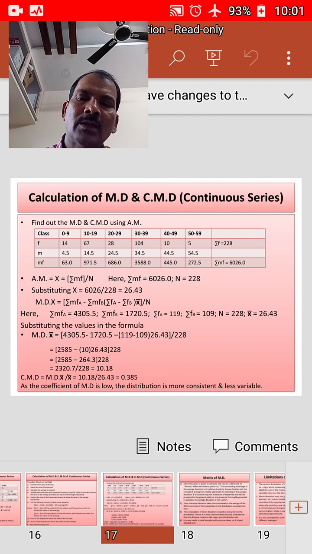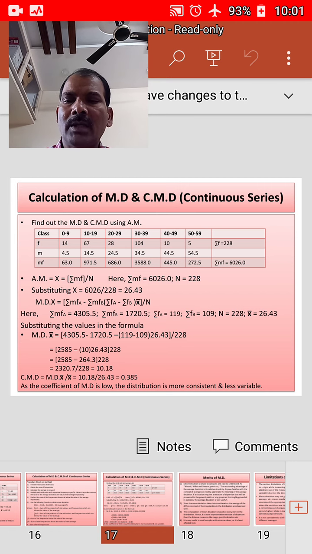Then 2585 minus 264.3 is equal to 2320.7 by 228, that is 10.18. Now we need to find the coefficient of mean deviation, that is, mean deviation from mean by mean. 10.18 we got as the mean deviation from mean, and the mean is 26.43. Substituting these in the coefficient of mean deviation formula, 10.18 by 26.43 is equal to 0.385.